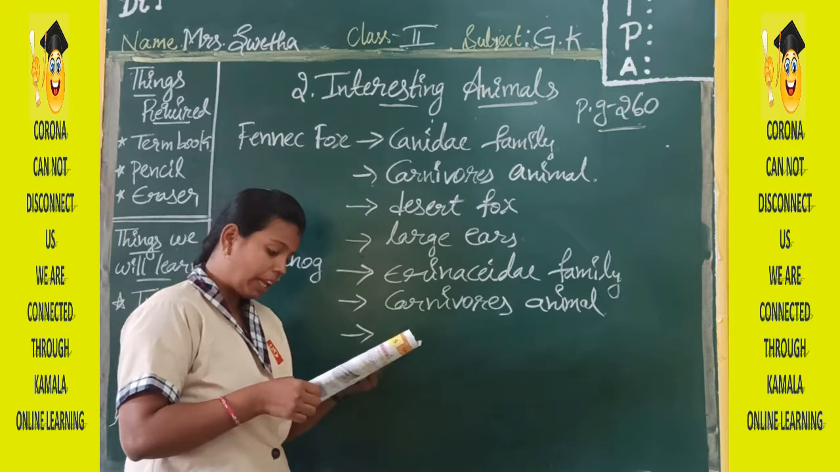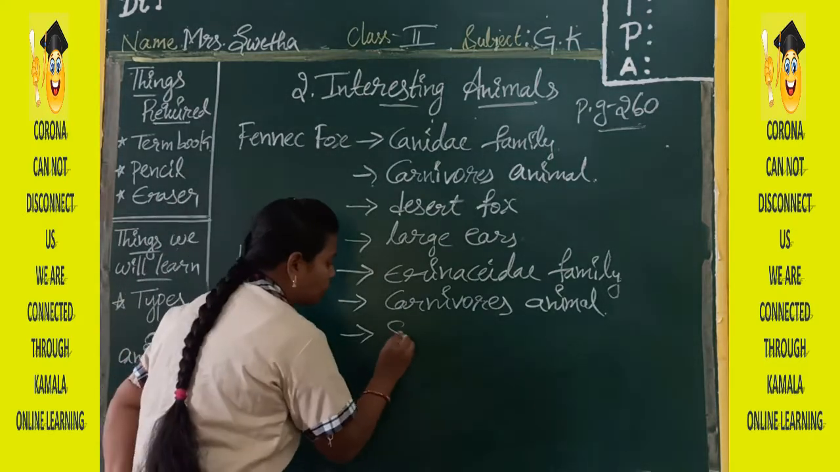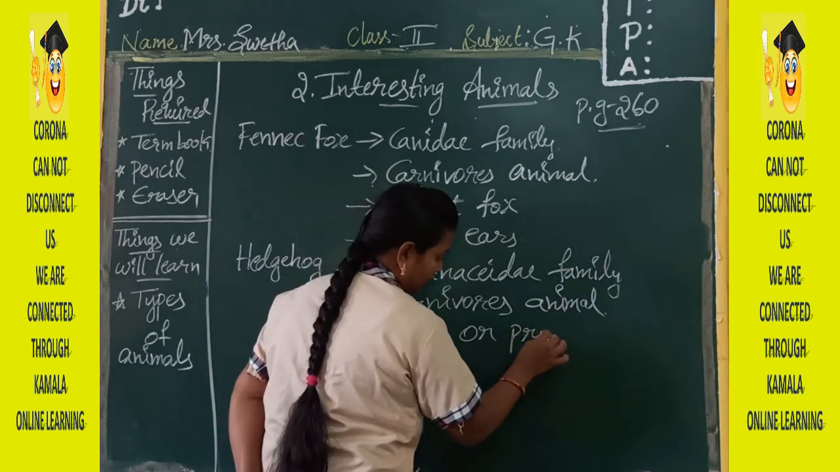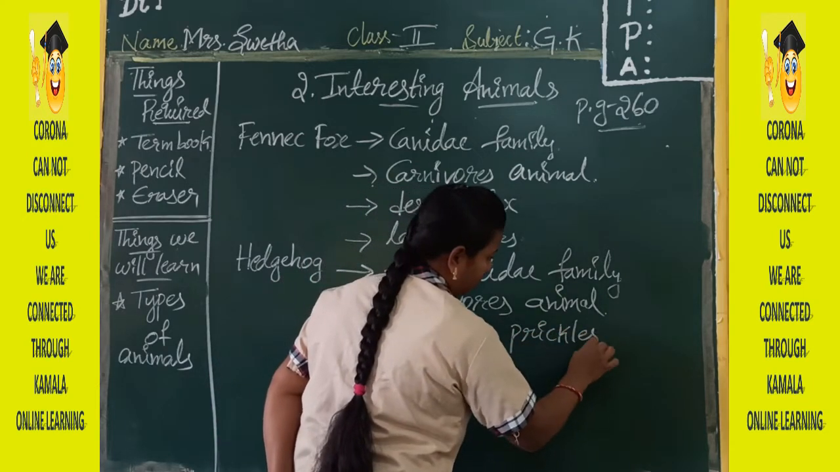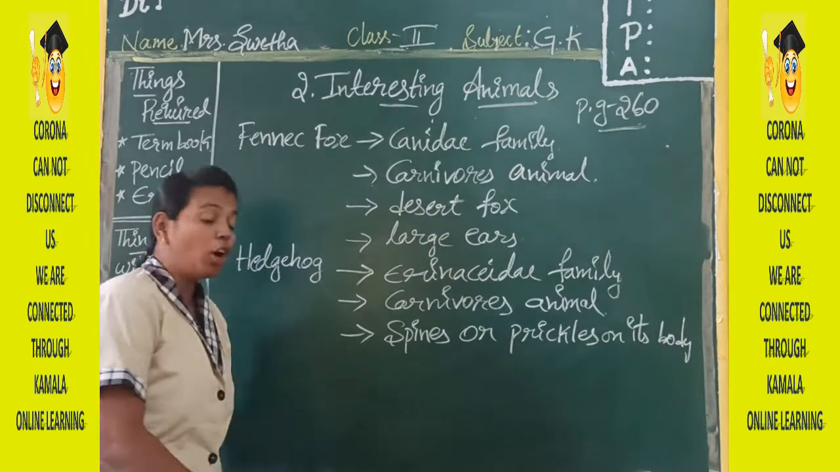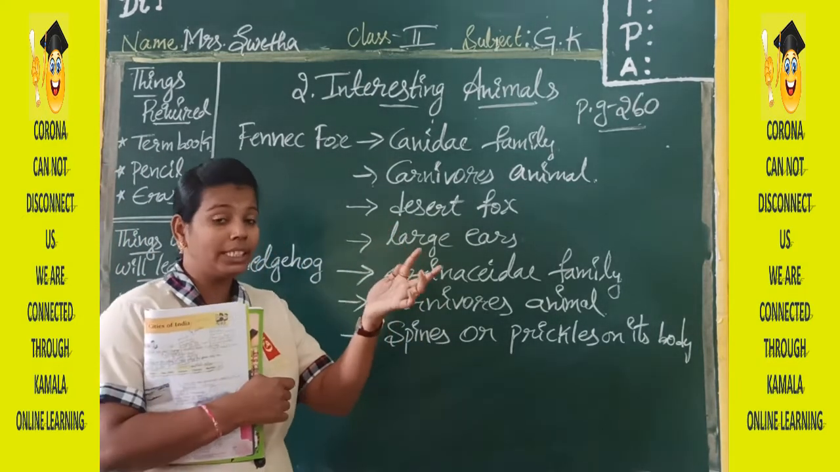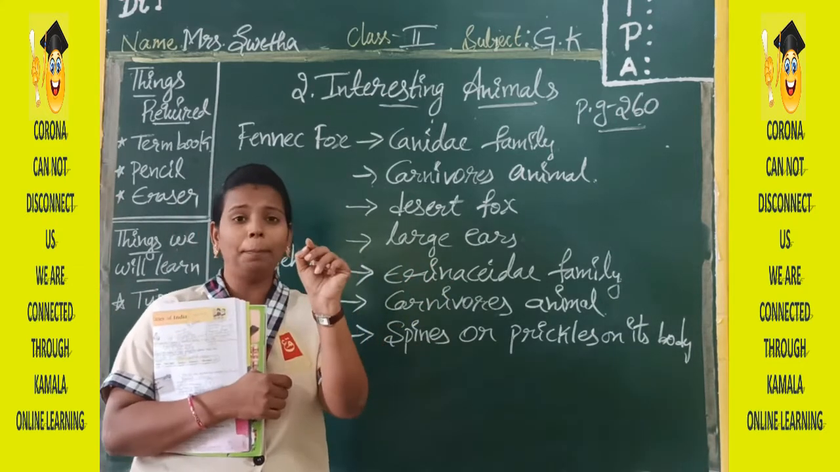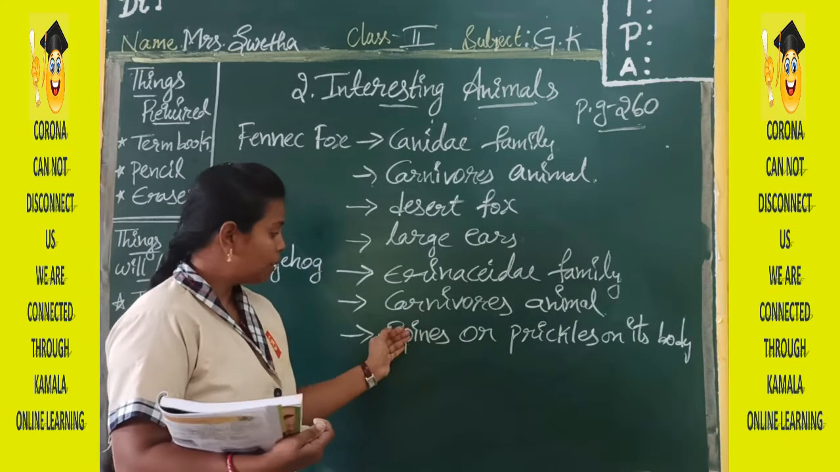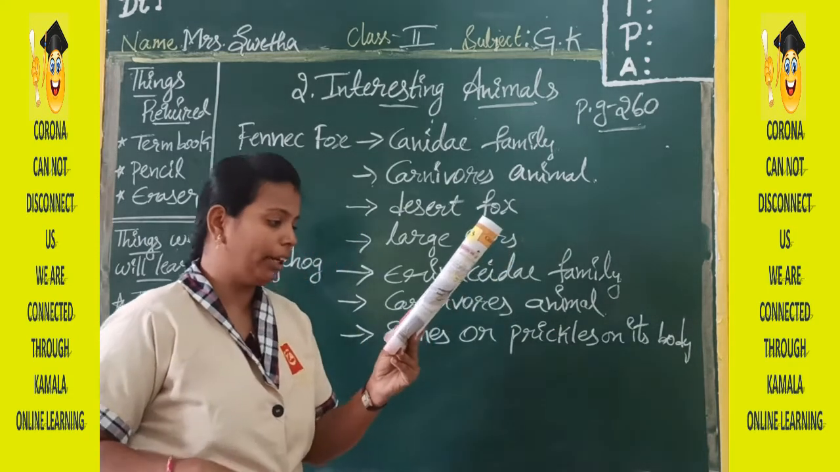Next, it has spines or prickles on its body. Spines or prickles means what? Do you know, children? On its body, it has spines or prickles. Just like a rose plant has thorns on its stem, same like that, sharp, pointed, like thorns, they will be there on the body. So it is called spines or prickles.